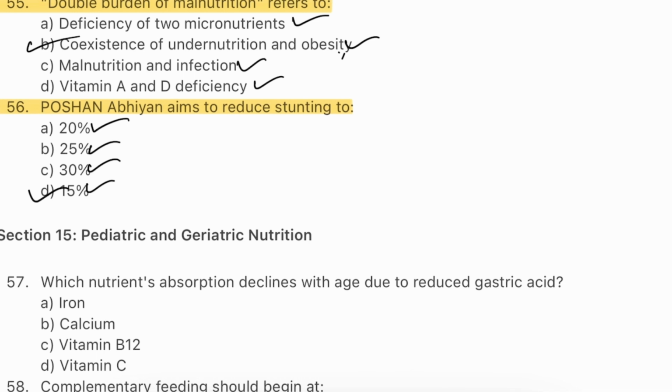Poshan Abhiyan, called the Prime Minister's Overarching Scheme for Holistic Nutrition, is India's flagship nutrition mission. Its goal is to reduce stunting to 15% by 2025, along with reducing underweight and anemia. It uses technology, intersectoral convergence and community participation. The 1000-day window from conception to 2 years is emphasized.